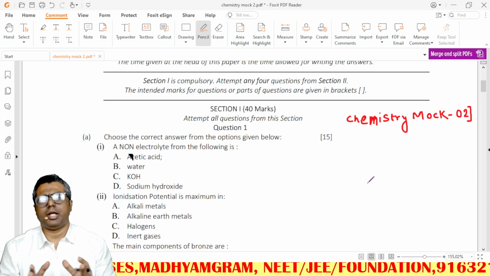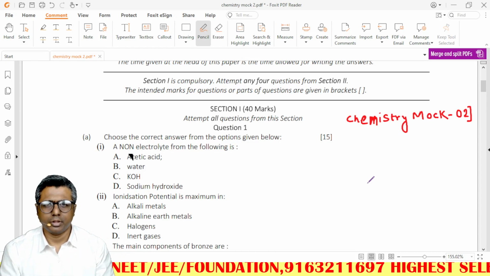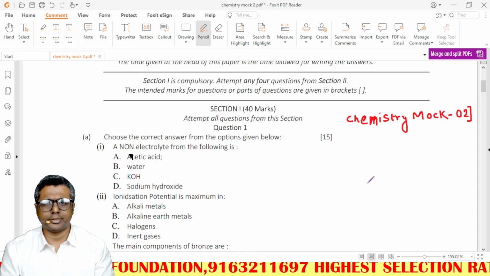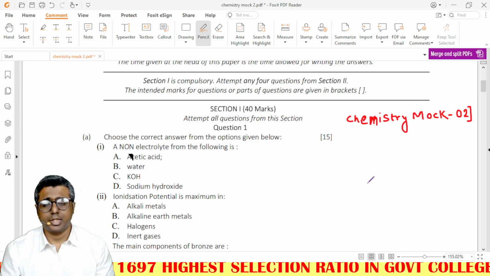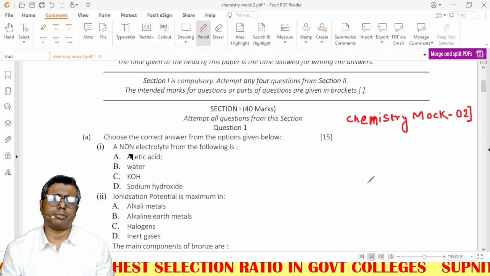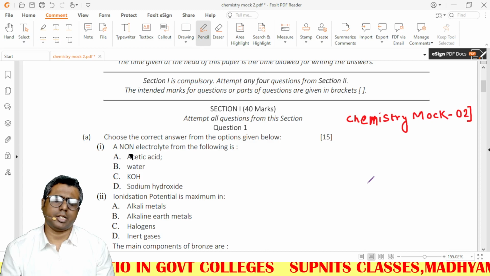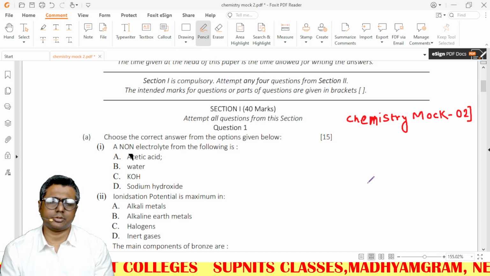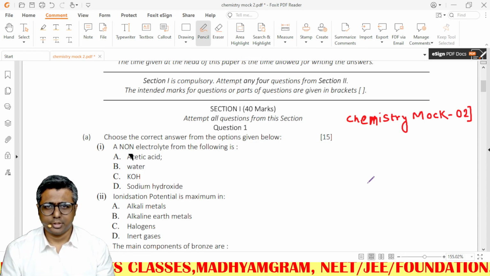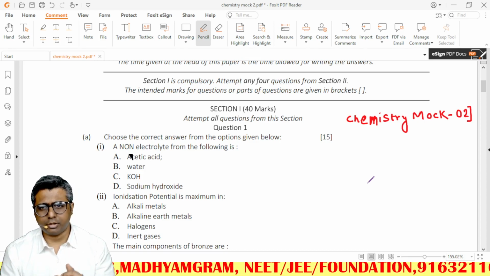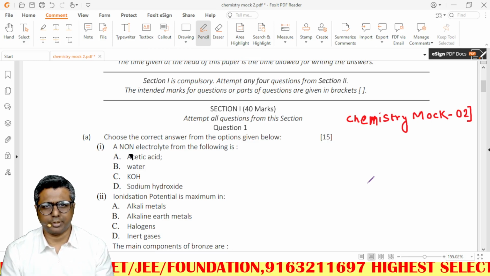First of all, I hope everybody has improved from the last mock test. That is my hope, and I am definitely sure you guys are reciprocating with me. Definitely there should be a marks improvement from the last mock test. The benefit of giving a mock test is marks improvement, nothing more, nothing less. It is not about how much you score, it is how you are improving with each mock test. So if you give lots and lots of mock tests, lots and lots of improvements will be there.